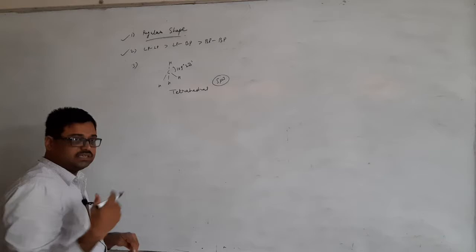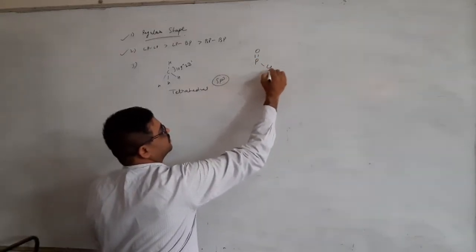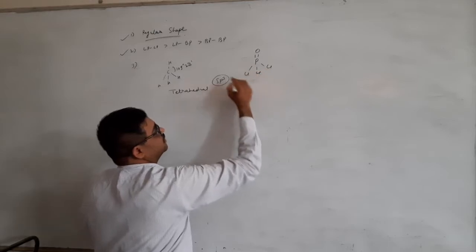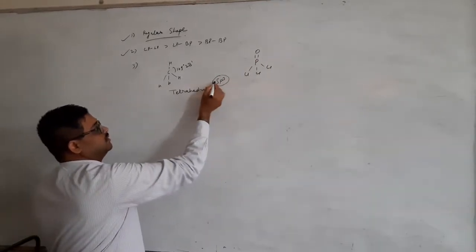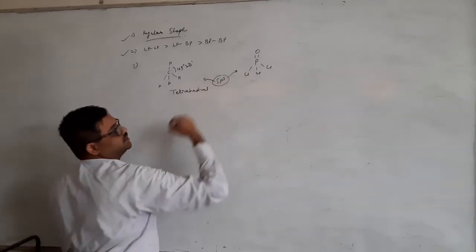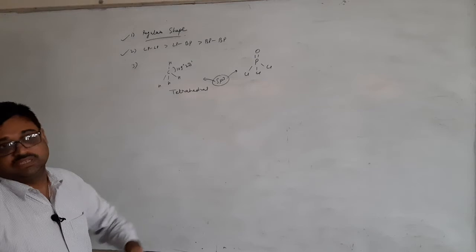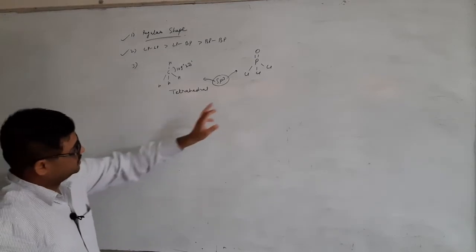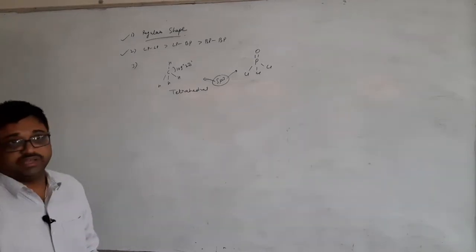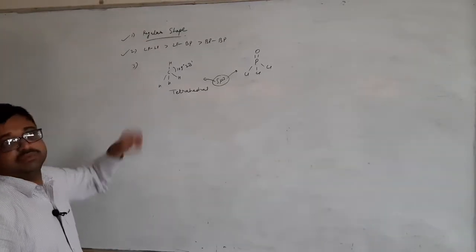The same hybridization POCl3 also has. Like methane, POCl3, phosphorus oxychloride, also has sp3 hybridization, but its structure is not tetrahedral. Why? So we will learn this in point number 3.